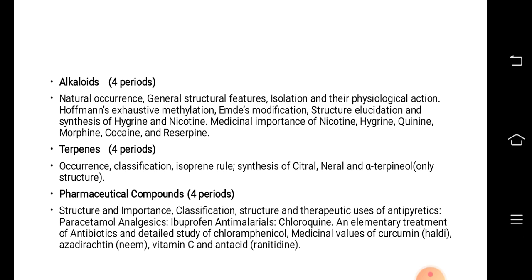The last chapter is pharmaceutical compounds. This is worth 4 periods. Of this, only the medicinal values of the pharmaceutical compounds will be handled by me. The other topics are structure and importance, classification, structure and therapeutic uses of antipyretics, paracetamol, analgesics, ibuprofen, antimalarials, chloroquine, an elementary treatment of antibiotics and detailed study of chloramphenicol, medicinal values of curcumin, neem, vitamin C and antacid.